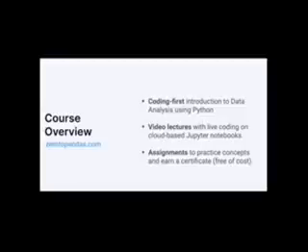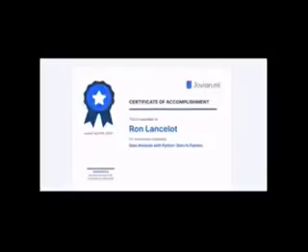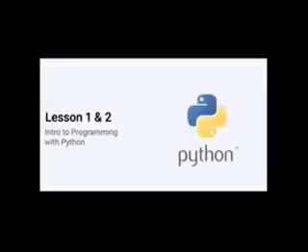Now, a quick overview of the course before we get into it. Zero to Pandas is a coding-first introduction to data analysis using Python. We will be talking about data analysis. We will write code, and through code we will learn whatever mathematical concepts we need. All the material will be available to you, so you can try it out. You will also get some assignments where you can practice these concepts. And if you complete all the assignments and exercises, then you will earn a certificate of accomplishment. So this is what the certificate looks like, the certificate offered by Jovian.